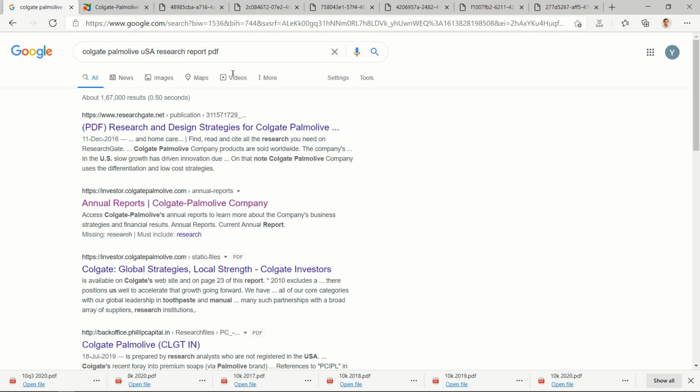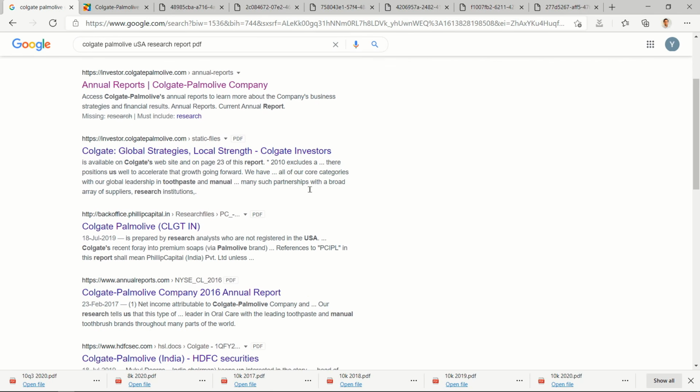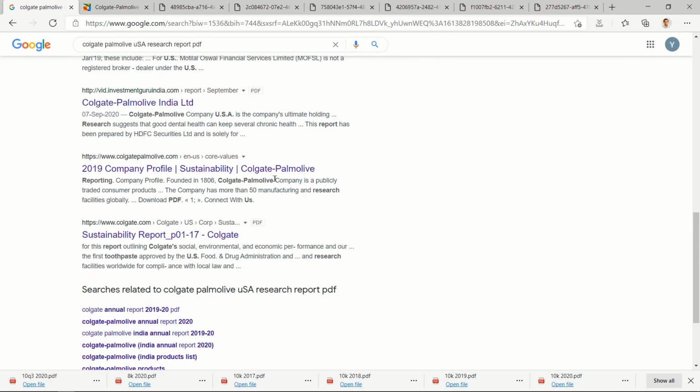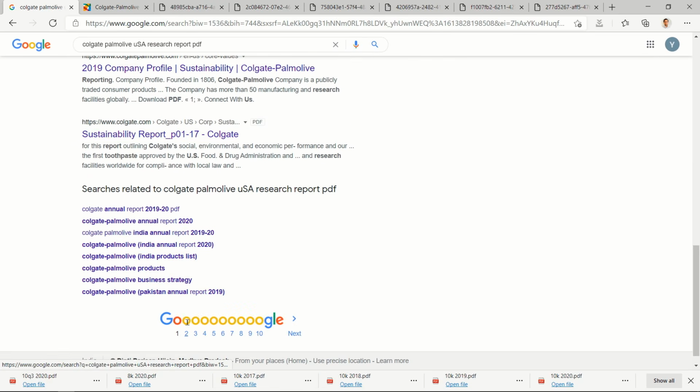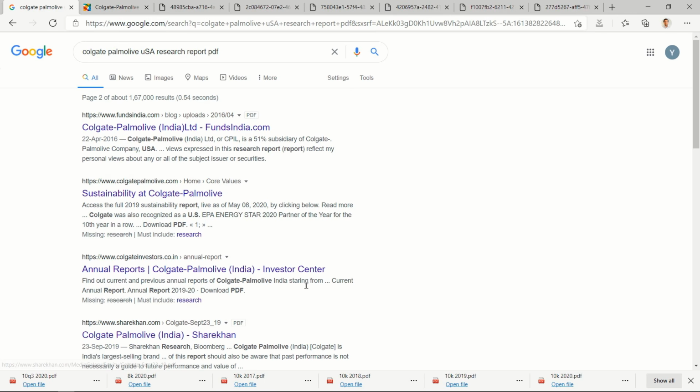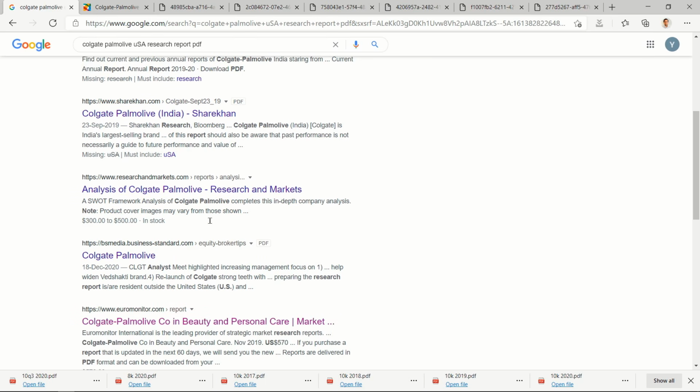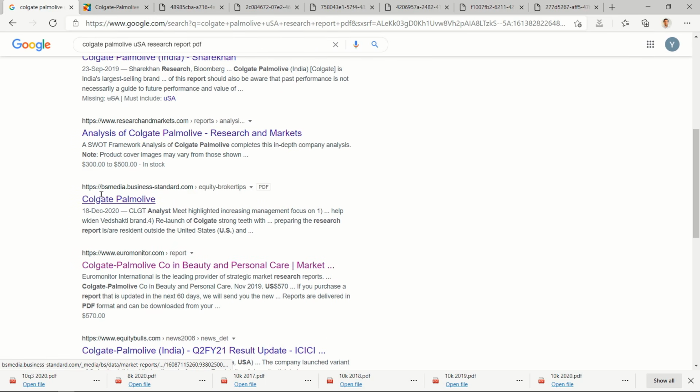Colgate Palmolive USA research report. I think since the annual report just came out yesterday, it will take at least a few weeks for equity research houses to give out their report for 2021. So that's okay.